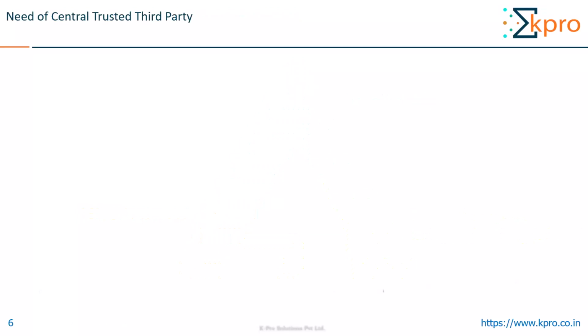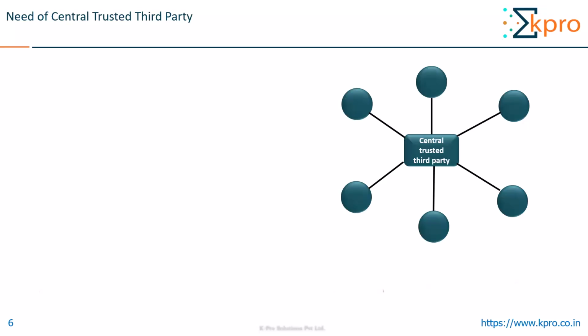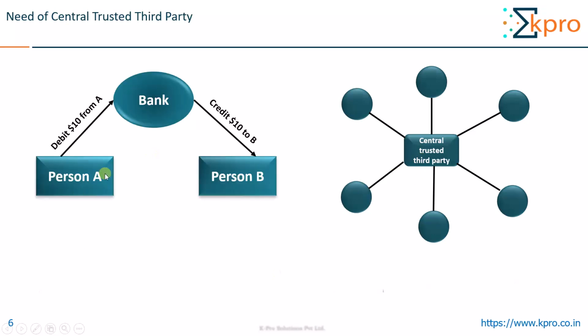Next, let us see the next problem, which is the need of a central trusted third party. A network with a central trusted third party looks like this. Here we have a central repository or authority to which all the nodes are connected. Now consider this example, where person A is trying to send $10 to person B. He has to send it through the bank. Here the bank acts as the trusted third party.